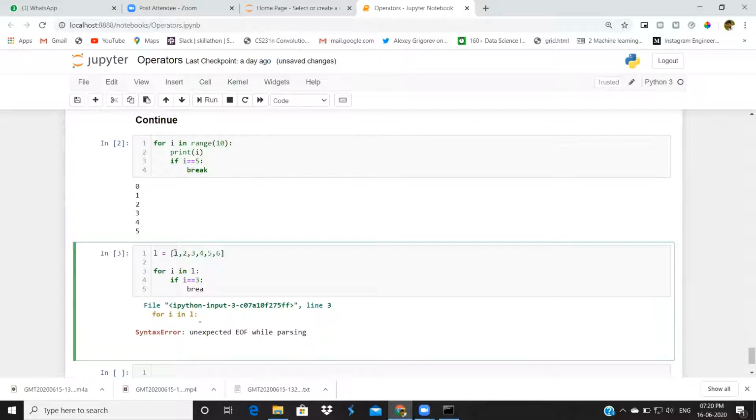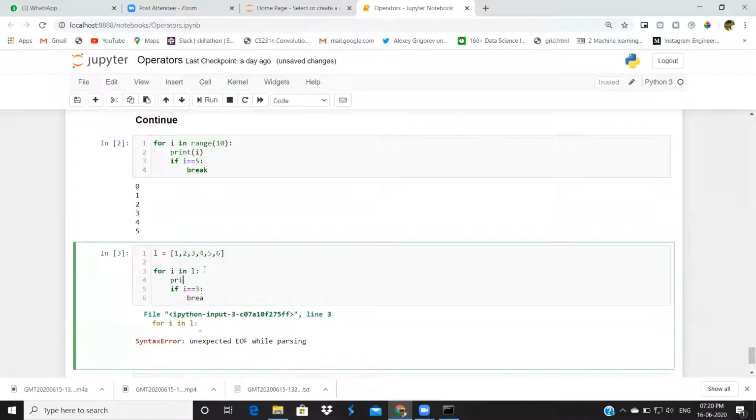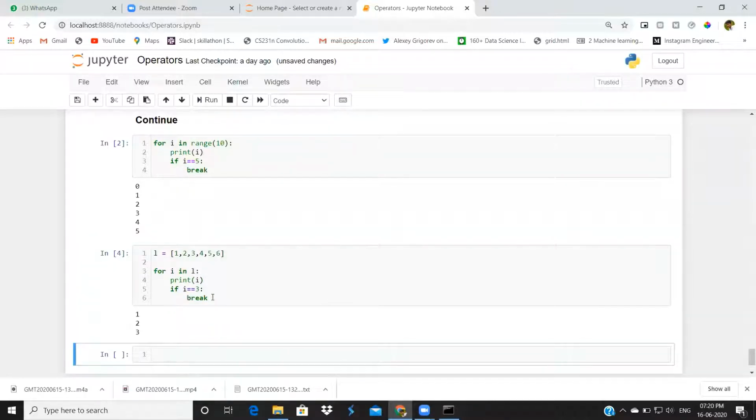inside, first time I will get 1. After that, I will get 2. First, I will print i here. Print i. If i equal to 3, then we will terminate this loop. That is our use case. So it's printing 1, 2, 3. Why? Because when i is 3, it's terminated.